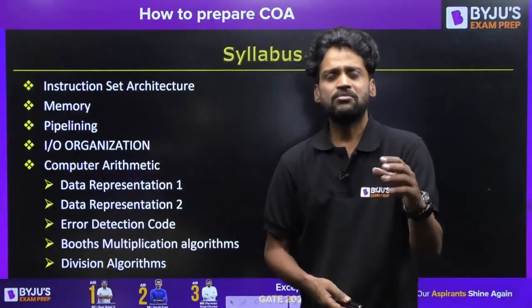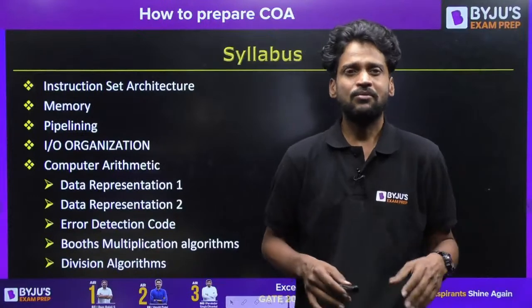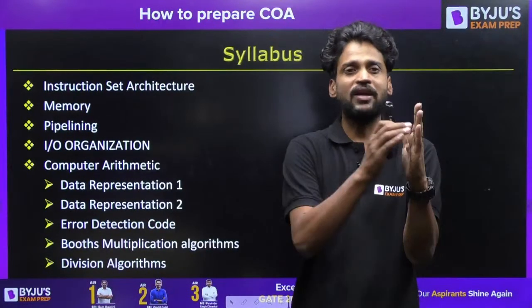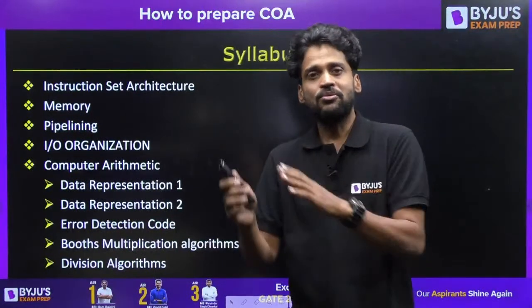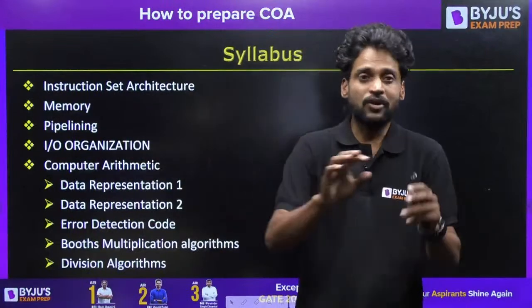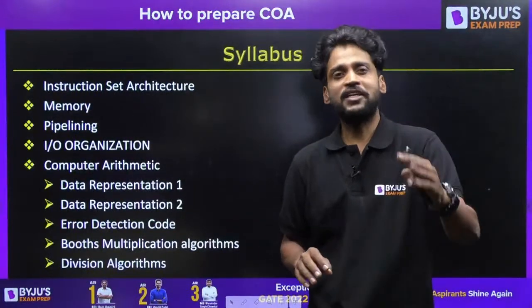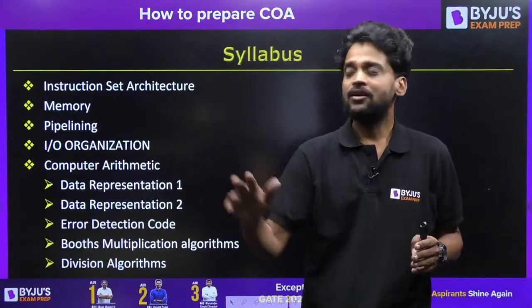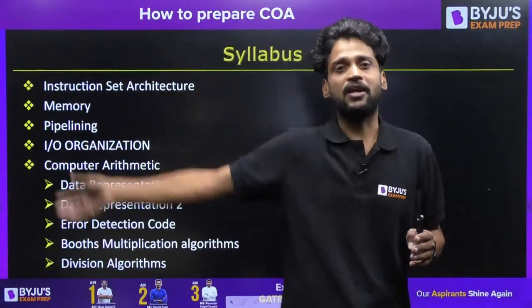Here, to put it simply, what is an error? If 1 gets transferred to 0 or 0 gets transferred to 1, that is an error. I'll put it in a simple way. You're transmitting one message, 101, from one end to another end.